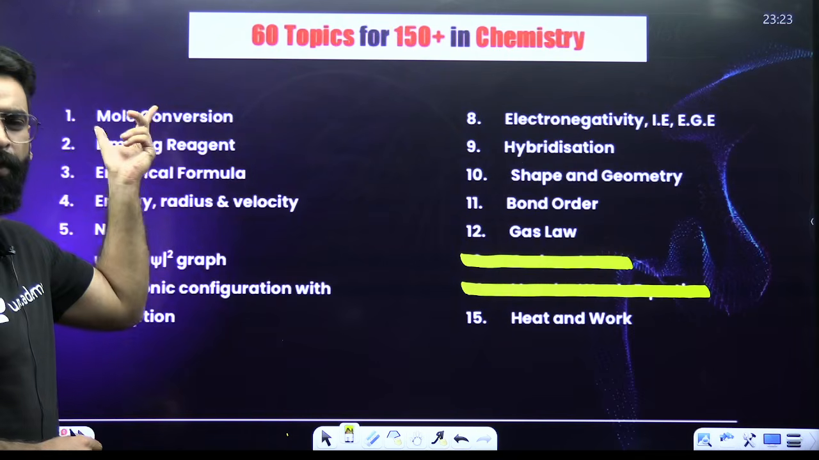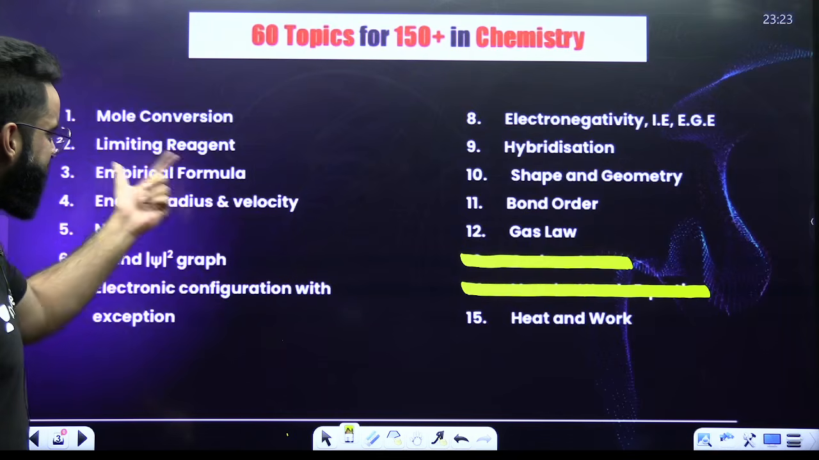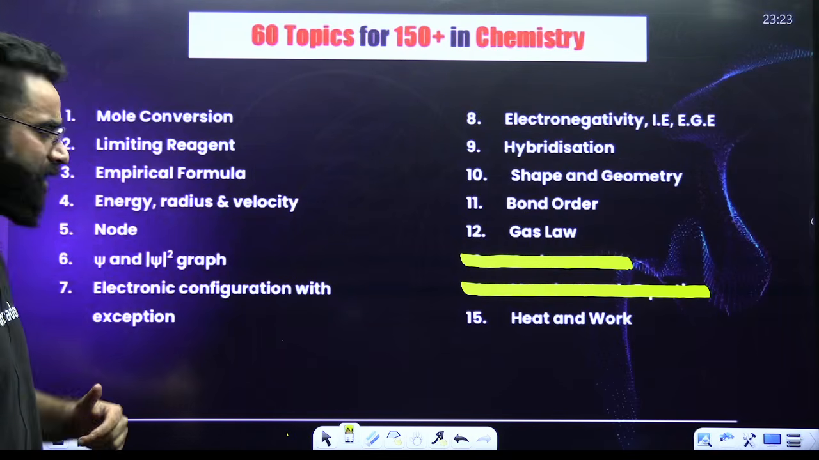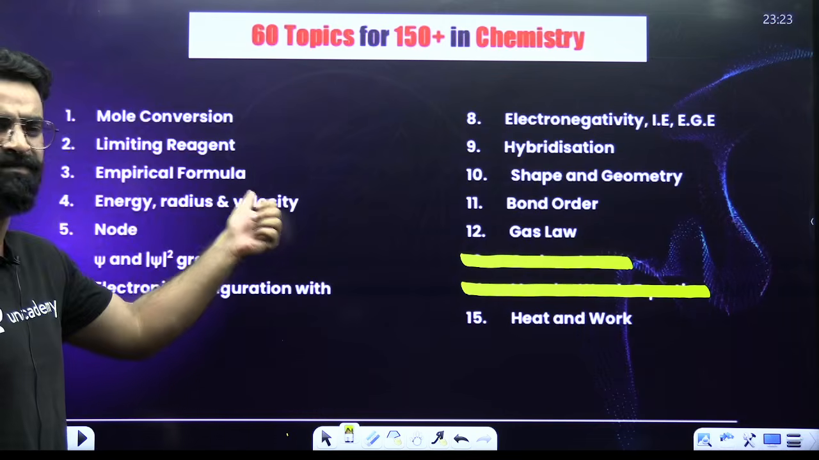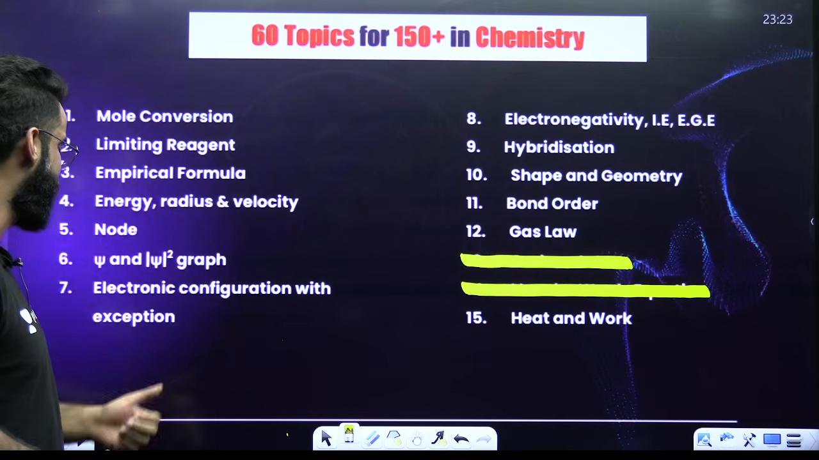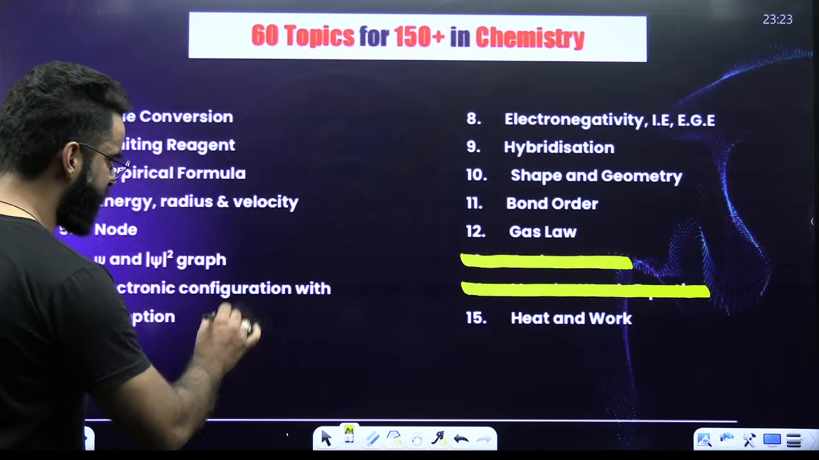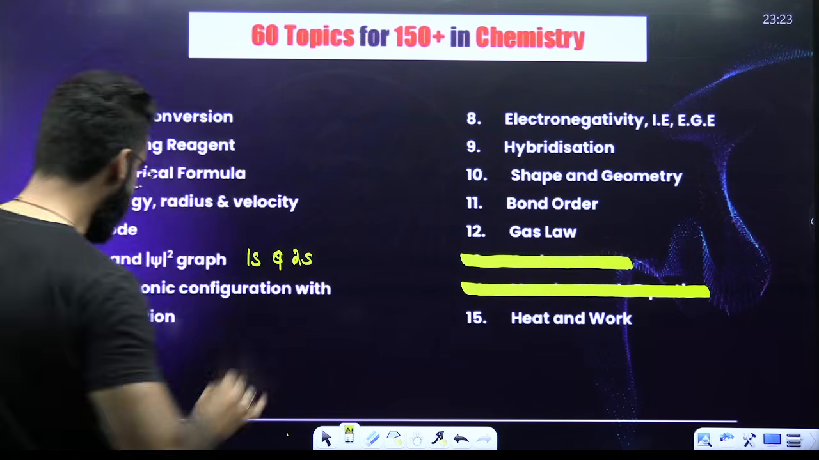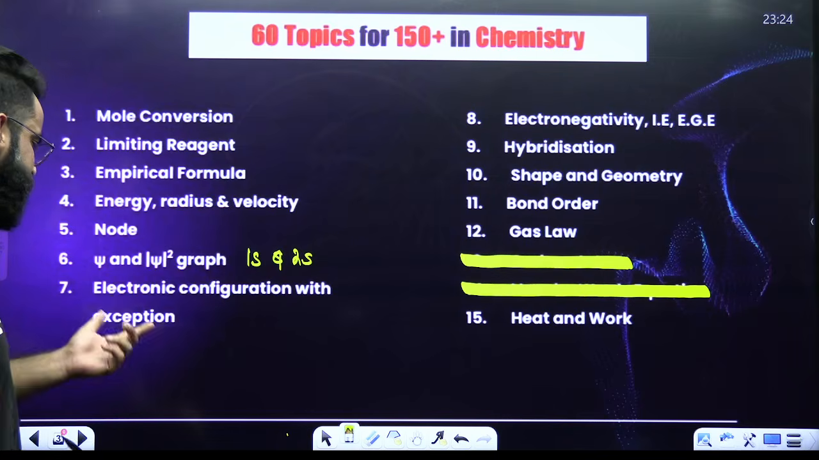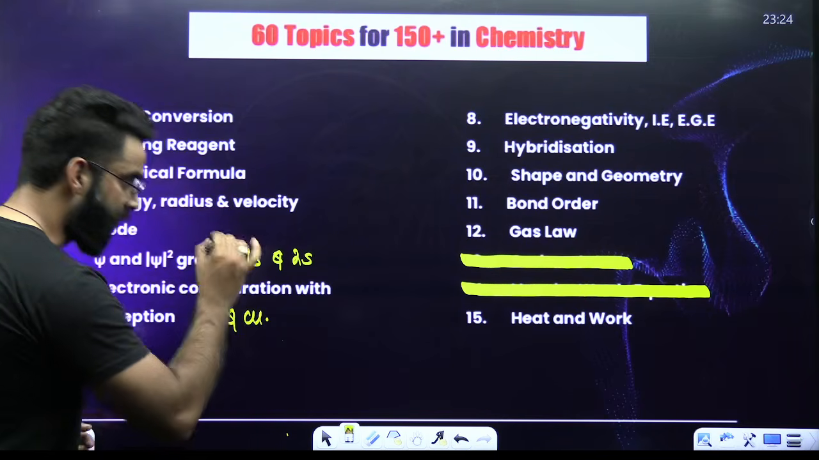Questions based on the mole conversion diagram, questions based on the limiting reagent, questions based on empirical molecular formula. From your atomic structure, questions based on your energy, radius, velocity, even time period of the electron, questions based on nodes, psi and psi square graphs, particularly for your 1s and 2s, that is in your syllabus, right? Similarly, electronic configurations, with the exception of your chromium and copper, right?